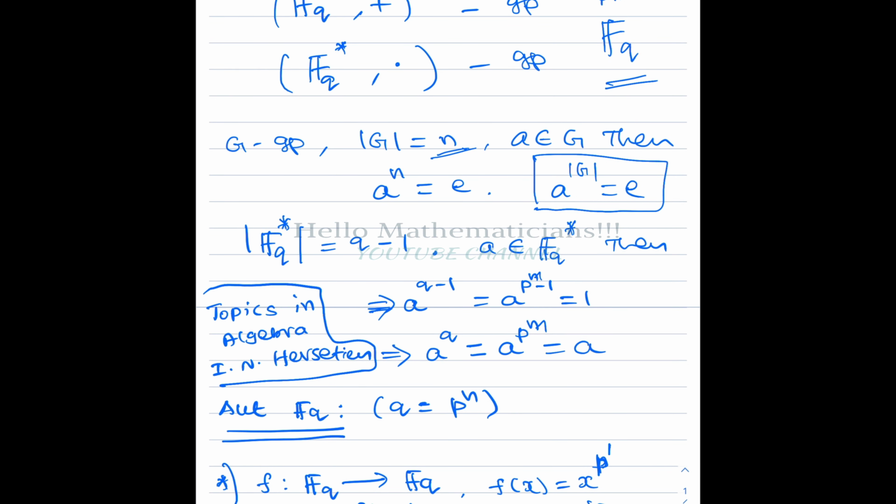This holds for any element A, note that this is an arbitrary element A belonging to FQ. Here we have taken FQ star, the non-zero elements, but if the element is 0, then 0 to the power Q is 0, which trivially holds. Therefore for any element A in the field FQ, A power P power n equals A. That is what we proved.